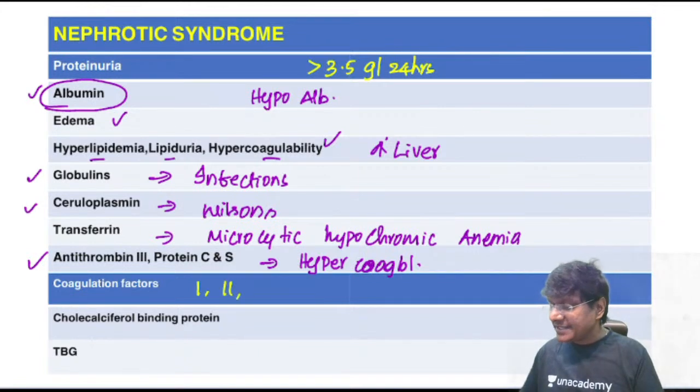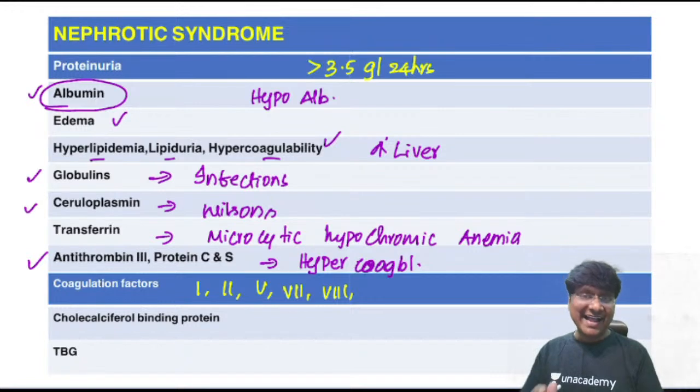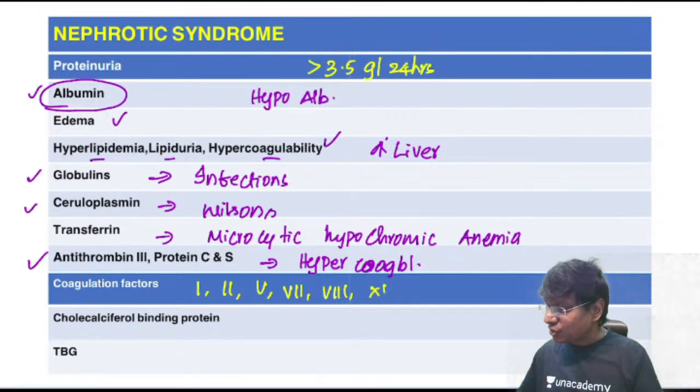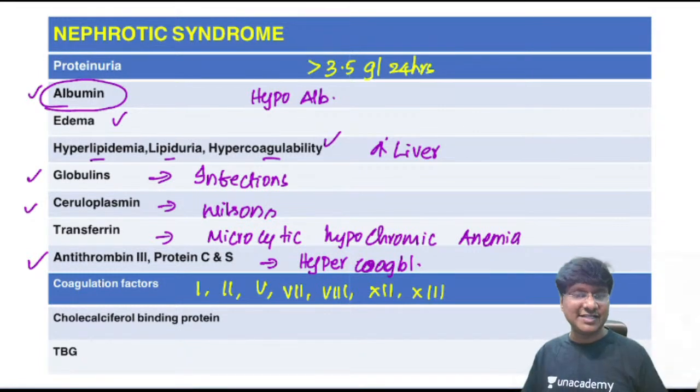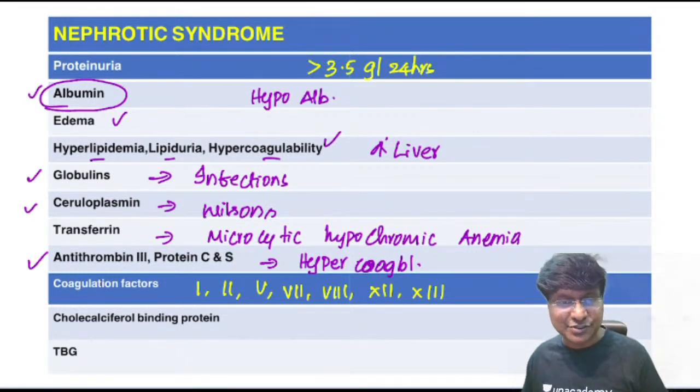And there will also be an increase in your prothrombin levels. There will also be an increase in the labile factor, that is factor number 5. There is also an increase in the stable factor, and an increase in the synthesis of the anti-hemophilic factor, and also in the synthesis of the fibrin stabilizing factor. So these are all the coagulation factors which are elevated in nephrotic syndrome. This is a very, very important multiple choice question.